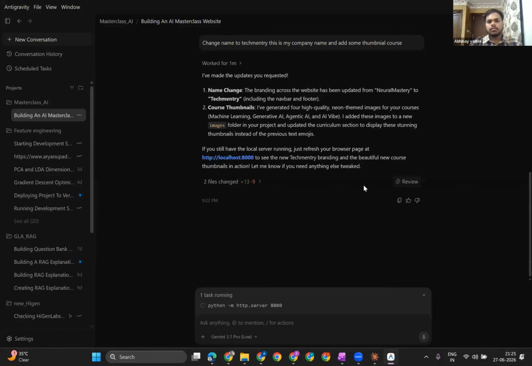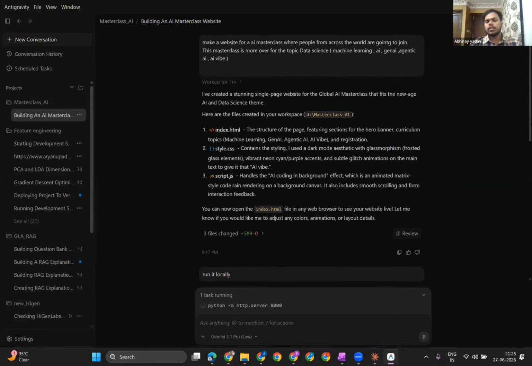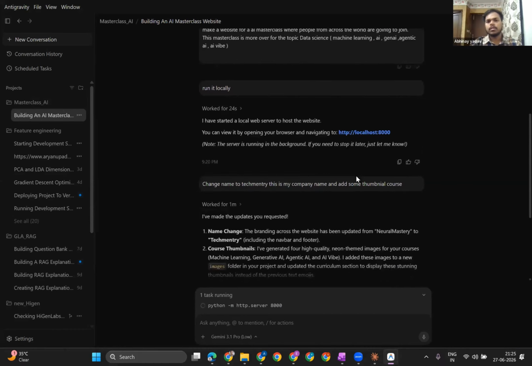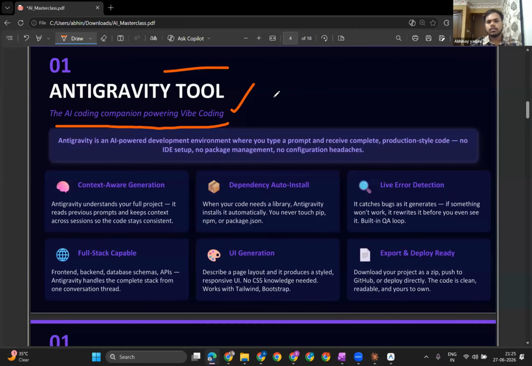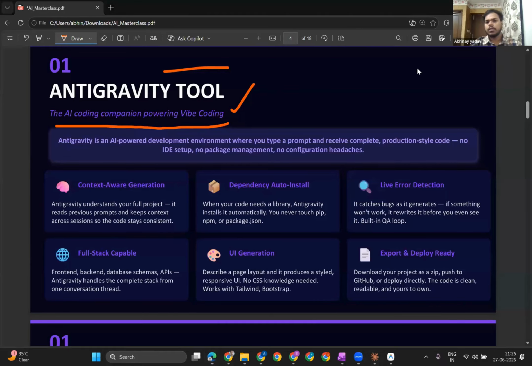Okay, so see, this vibe coding and all these things are very, very good, but there are some drawbacks associated with vibe coding. So can anyone among the audience tell me what kind of drawback we can see in vibe coding? Anyone? Karthik, you can unmute if anybody wants to say something. If someone wants to ask anything or contribute more to this masterclass, they can just let me know.